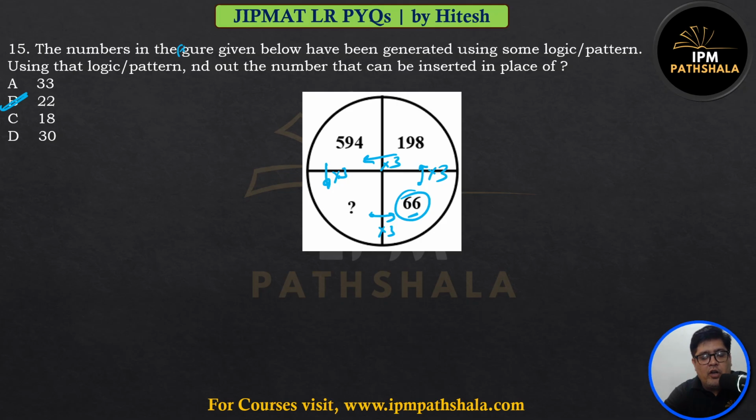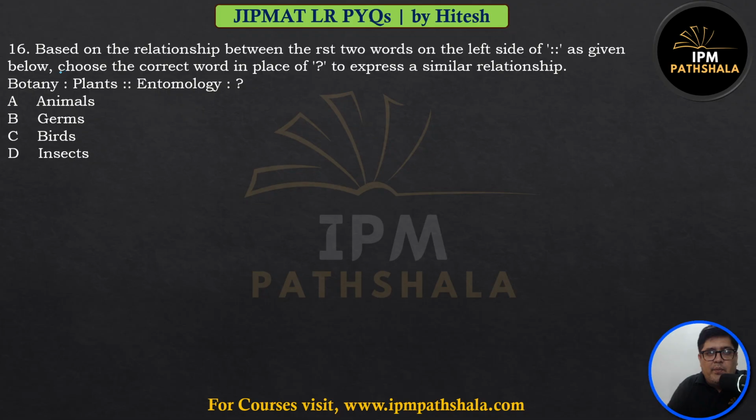Grid based question. These are called grid based questions. Based on the relationship between the first two words on the left side of "is to", as given below. So these are analogy questions. There's a relation between P and Q. You have to find the same relation between X and Y. In analogy, the relation between P and Q should reflect here.